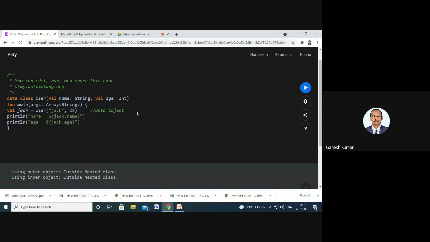So for example, considering string as 4 and integer as 2, a total of 6 bytes of memory will be allocated to the object jack of the class user. Here this will be the syntax for creating the object for the class. And here we have specified the data class. Here data is the keyword for data class, indicating this class is a data class.